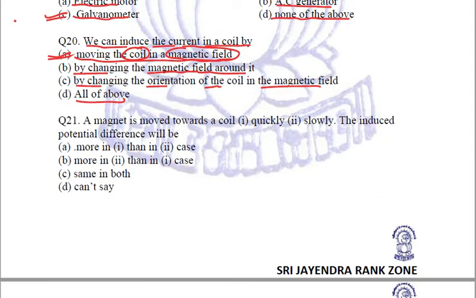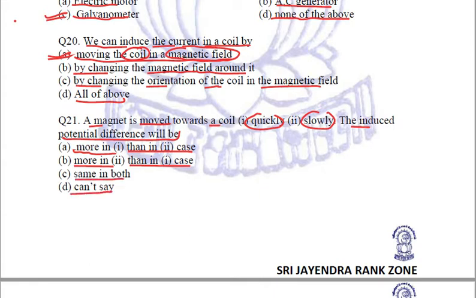Next question is, a magnet is moved towards the coil quickly. Second option is slowly. The induced potential difference will be, option A, more in the first case than in the second case. Second option is more in the second case than in the first case. Third is same in both.